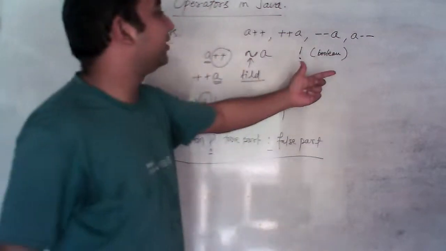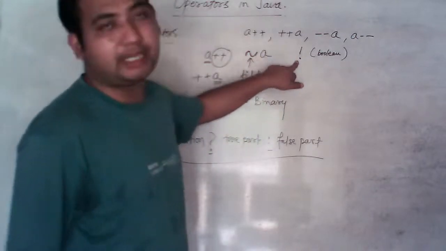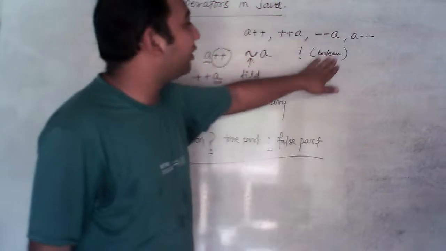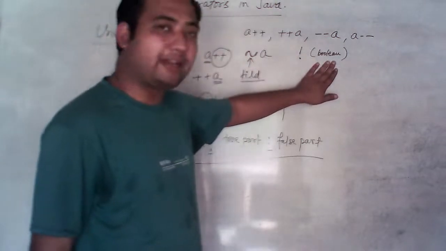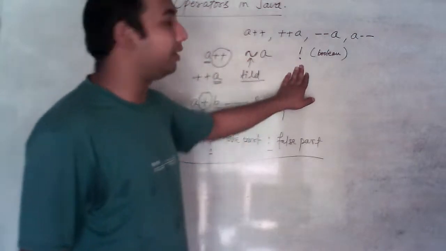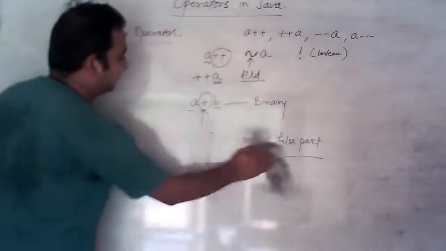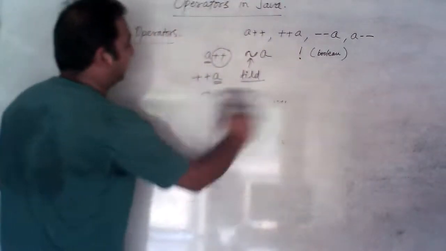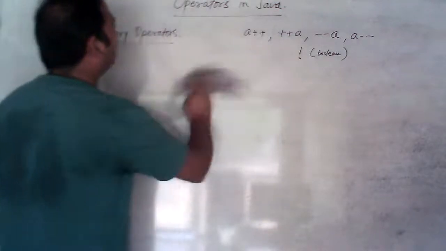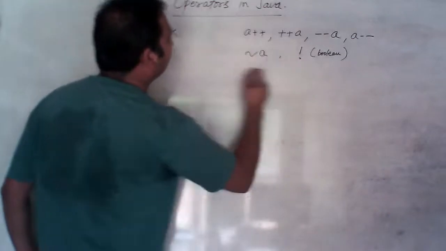If any Boolean expression is there, actually it is a logical operator, but it is unary as per number of operand. Only one operand is there, one value is there on which it will affect. That's why it is known as unary operator. Okay, students, let's move. So these are known as unary operators.